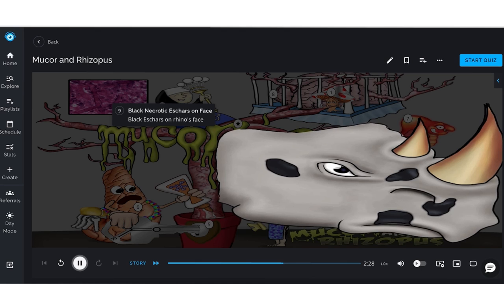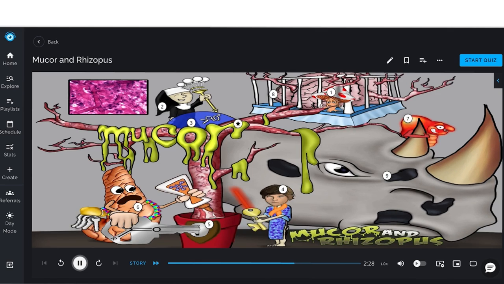Lastly, due to the vascular invasion of these fungi, black necrotic eschar can result on the face of an affected patient, illustrated as the black eschars on the rhino's face. Another complication of mucormycosis, though not pictured, includes cavernous venous thrombosis, as these fungi preferentially affect vasculature. Treatment for mucormycosis includes amphotericin B administration immediately, and surgical therapy may be indicated if there is extensive disease and infected tissues.